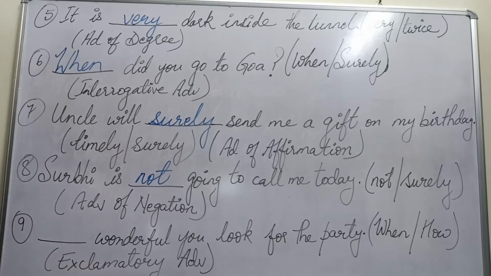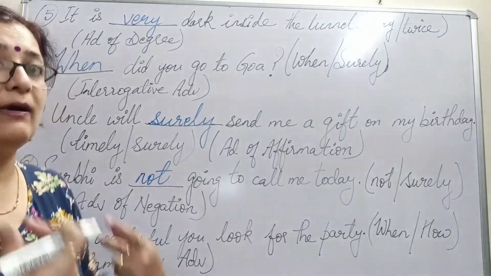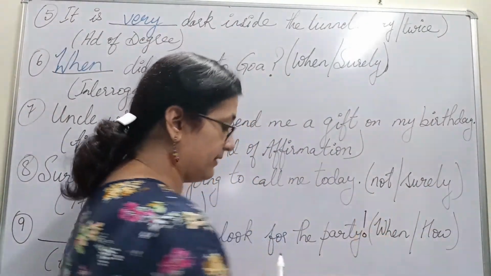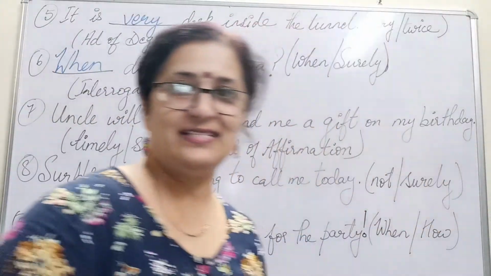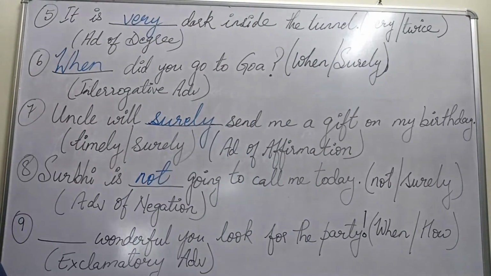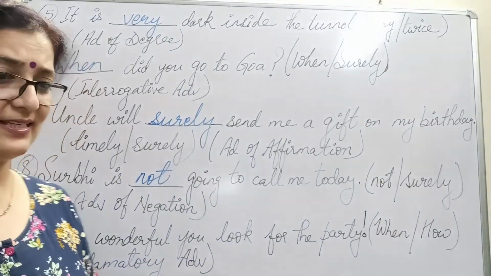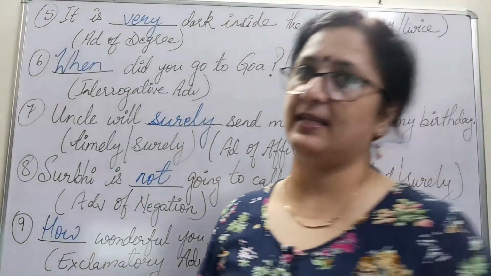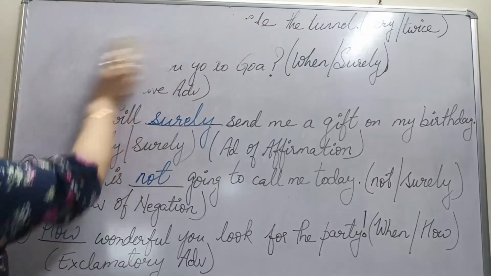Coming to our 9th one, which says, dash wonderful you look for the party. When or how? Exclamation. Sorry, I missed out the exclamation mark there. It has to be an exclamation mark. Now, dash wonderful. How wonderful. Isn't that the correct answer? How wonderful you look. That is how wonderful. When wonderful do you look? Do you think that's an appropriate sentence? Absolutely incorrect.